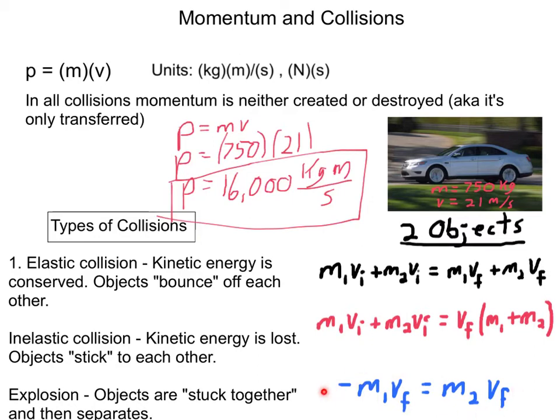Now this negative sign is very important because if two things are at rest, for momentum to be conserved, if one thing goes to the left, the other thing must go to the right. They have to go in opposite directions. If they go the same direction, they both have positive momentum, right? And it's not conserved. It has to add back up to equal 0 because the two objects, their initials, were 0 if they're just sitting there at rest.